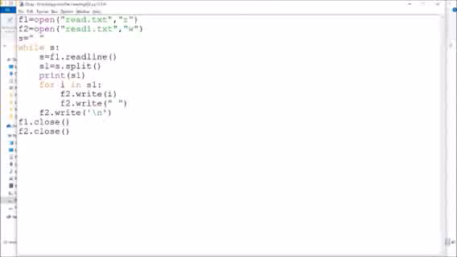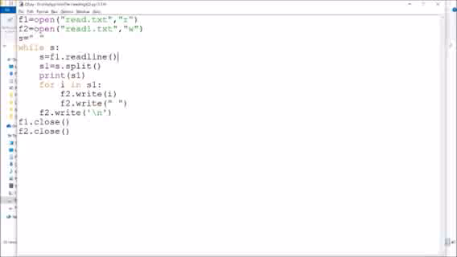You can see, what it will do, initially just to read I have taken a variable s which is equal to a space. This is so that at least one time this while loop will execute so that it can read the file. Then s is equal to f1 dot readline.